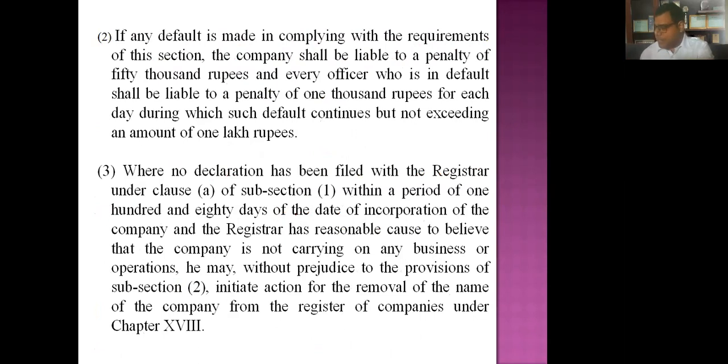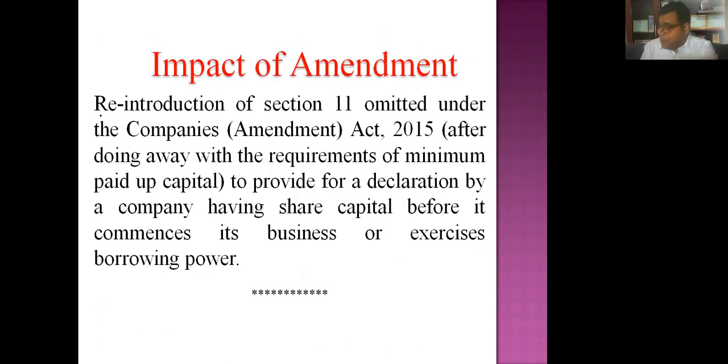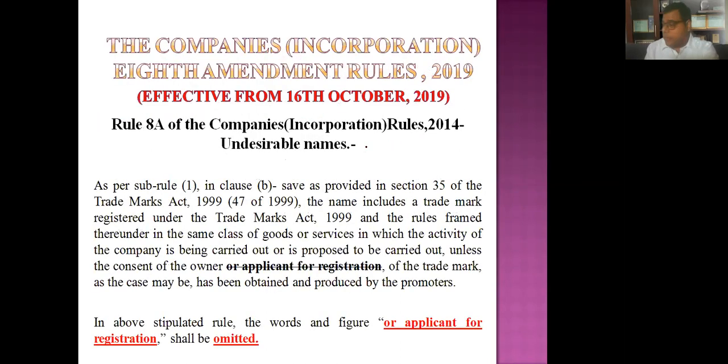Again, there is some procedure. It says key penalty and all that, the complete section. The impact, I said, is reproduction of Section 11, which was omitted by the Companies Amendment Act 2015, right? Last but not the least, another important amendment: Rule 8 was substituted and Rule 8A was introduced.